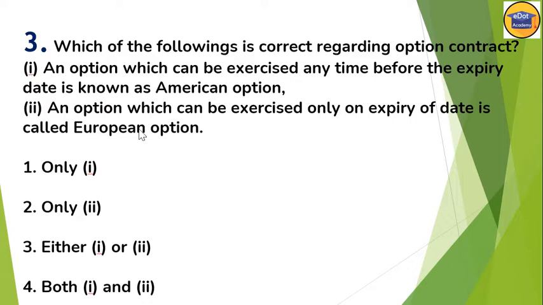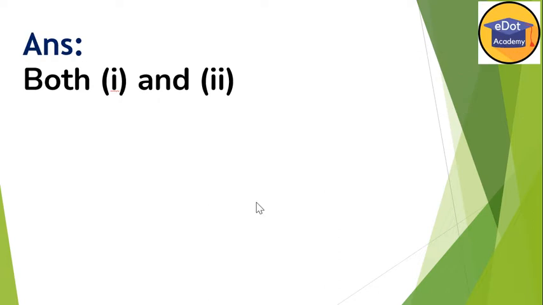So both the options are correct here. I'll repeat once again: as per American option, that option can be exercised any time before the expiry of the date, whereas as per European option, this can be exercised only on expiry of the date. So both options are correct here. So what is correct? Number 4 is correct, meaning both 1 and 2 are correct here.